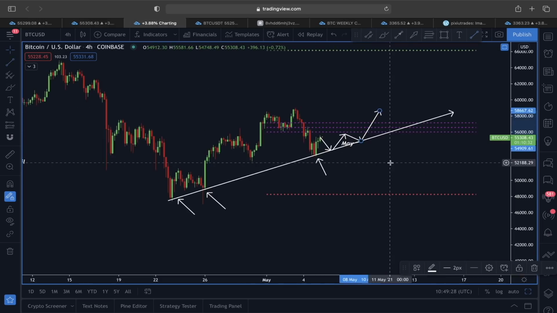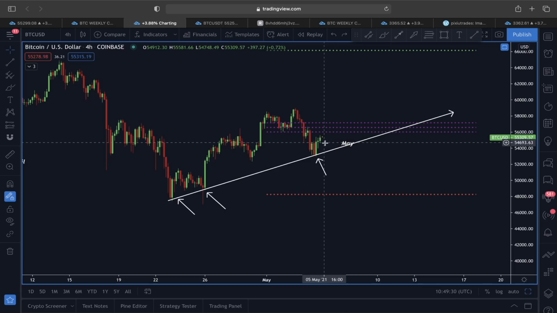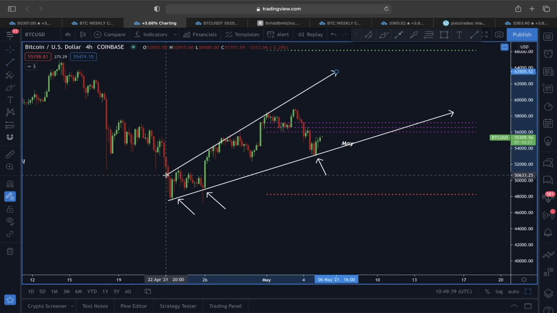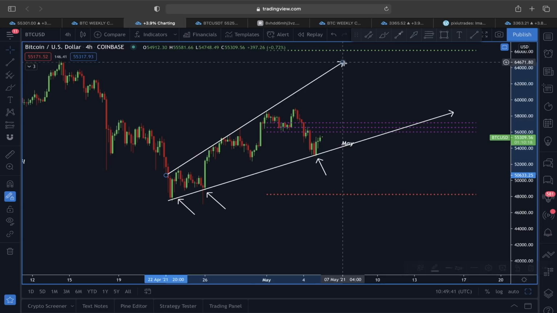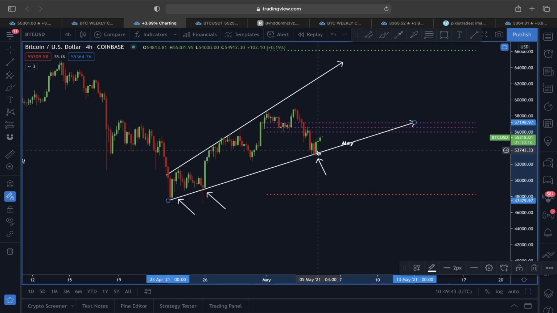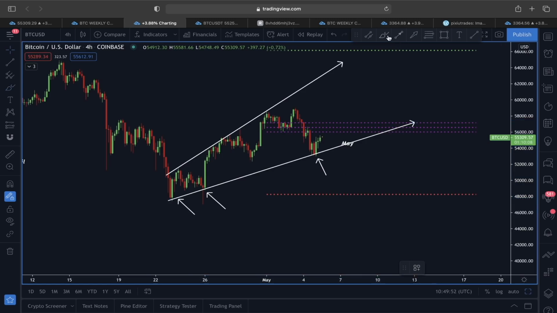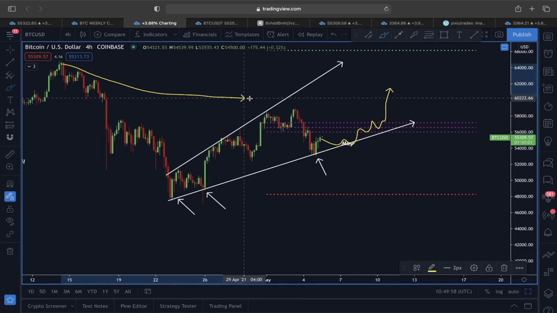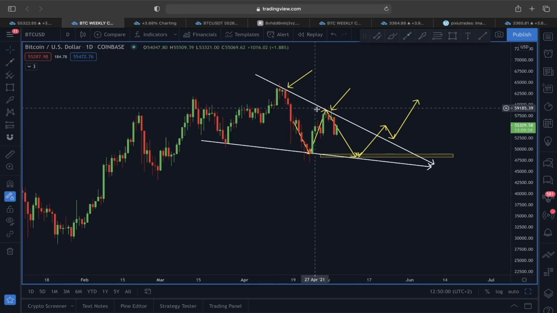So in a 4-hour time frame, what we want is for price to hold above this rising trend line, because if that's going to happen, then we could be forming ascending broadening wedge type of price structure here, because that will indicate that now we could see some impulsive move. So that's why, guys, for us, the most important thing in a 4-hour time frame is to hold this trend line here to the downside, because if this is going to happen, we are going to find support. Then we could also try to break out of this falling trend line, which I just showed you with this one here, right? This falling trend line.